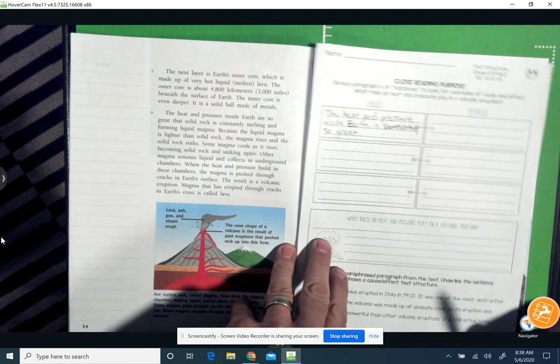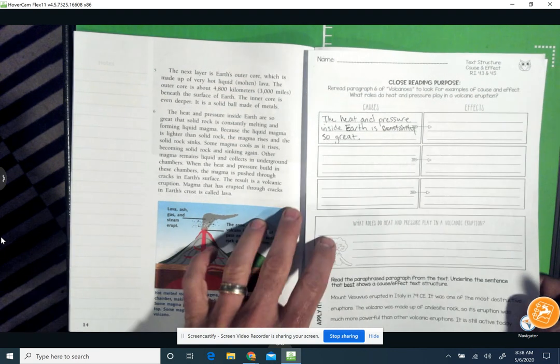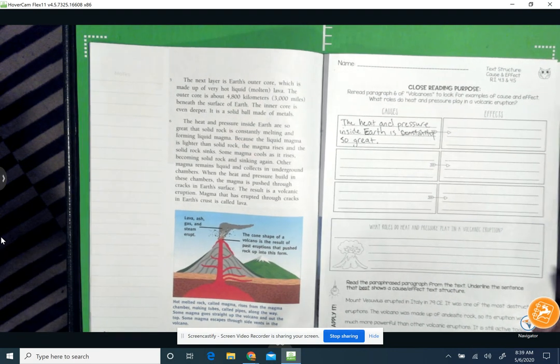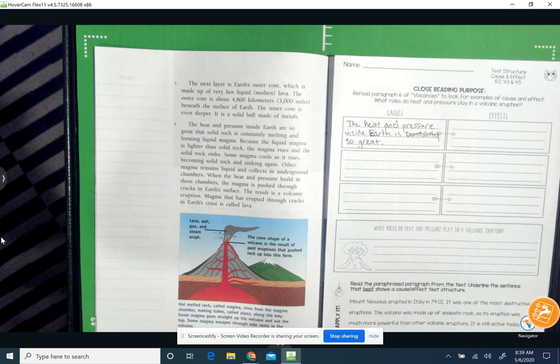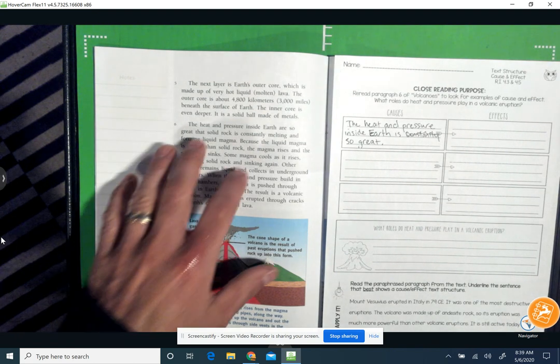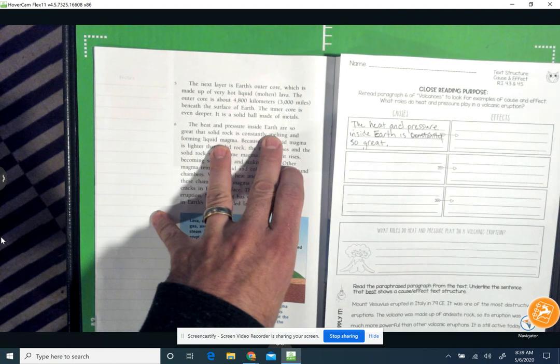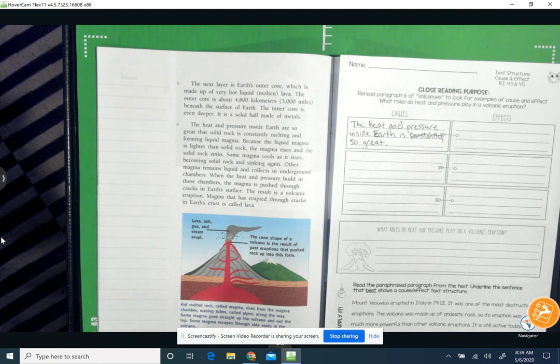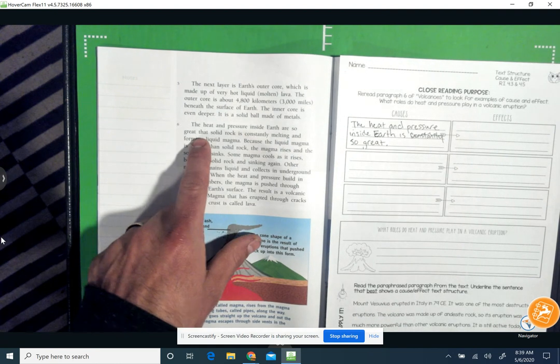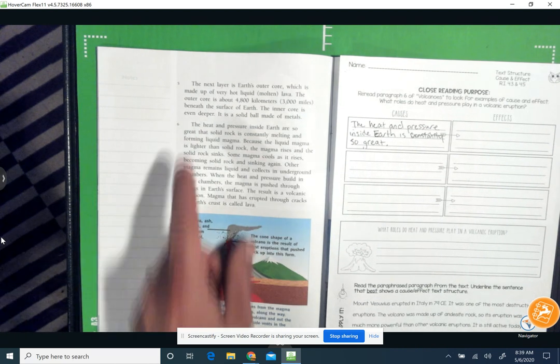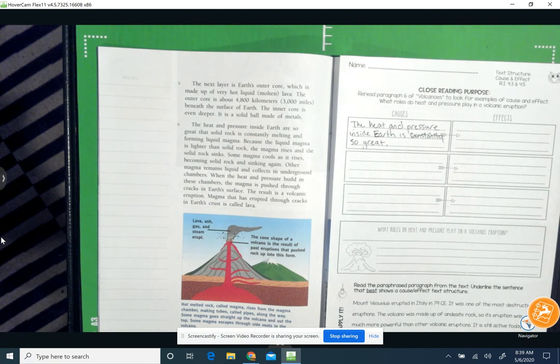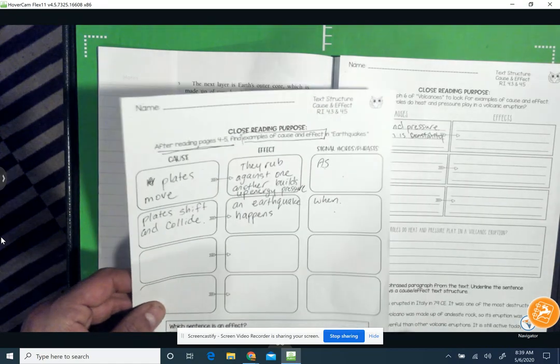So, the first sentence that I located that seemed kind of like a cause was the very first sentence. So it says the heat and pressure inside Earth are so great, right? And then I stopped right there because I saw a clue word, our clue word that. That is actually a word that's getting ready to tell me that there is something that is happening because of what happened at the beginning of the sentence.